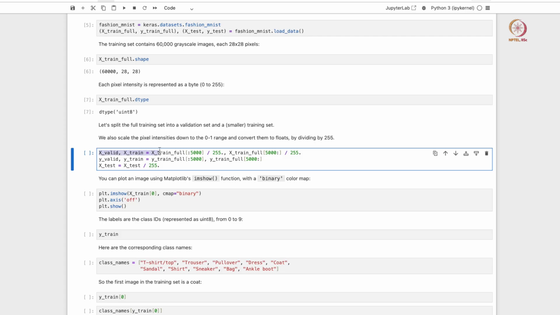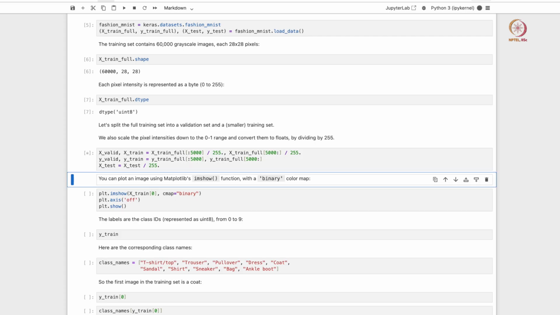So first we create a train validation split here. The validation set is going to be the first 5,000 data points of our training set, and the rest is going to be our training set itself. So the 60,000 data points, we split into 5,000 validation and 55,000 train. This dataset, when you load it, is fully jumbled, it's fully random, so you can take the first 5,000 data points without worrying about random sampling.